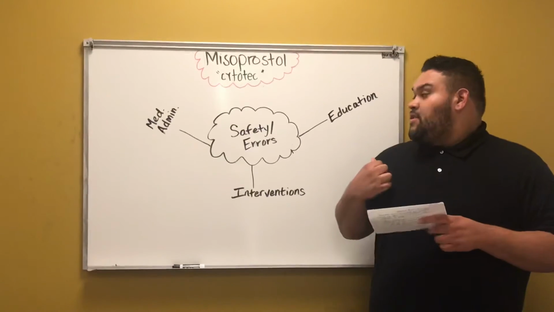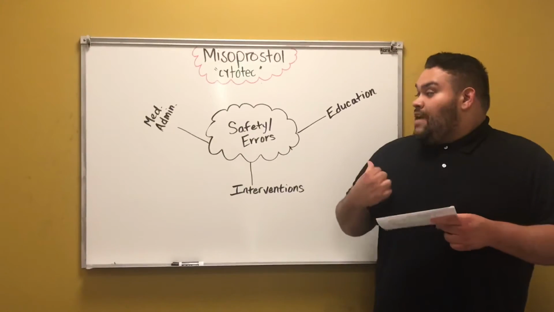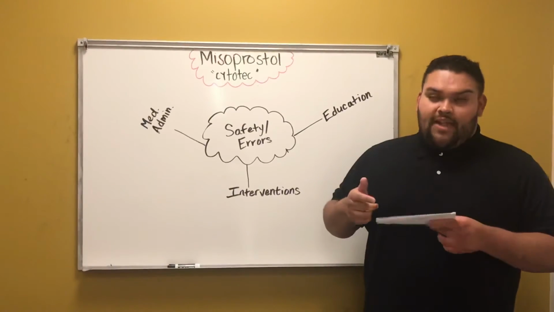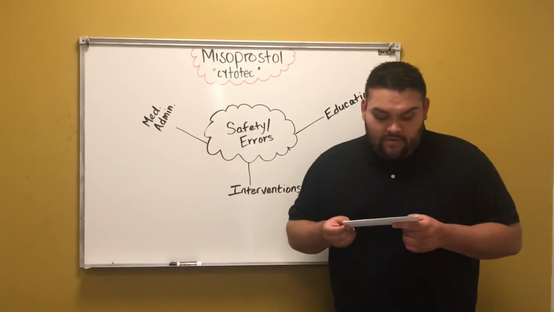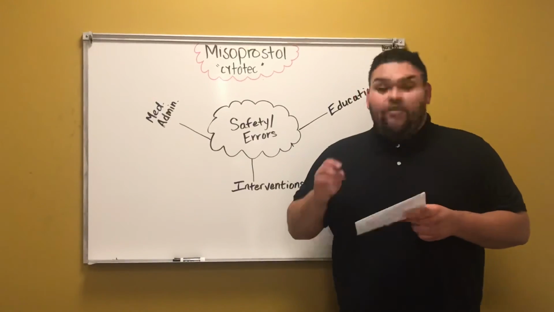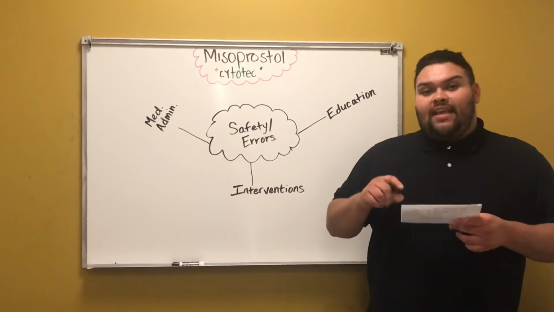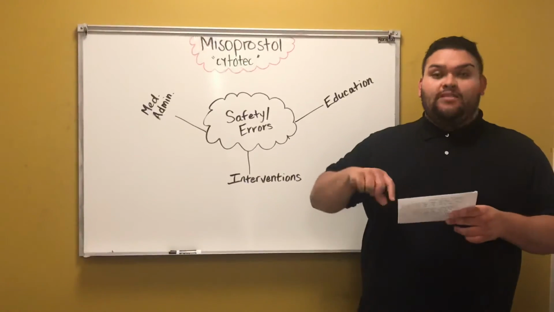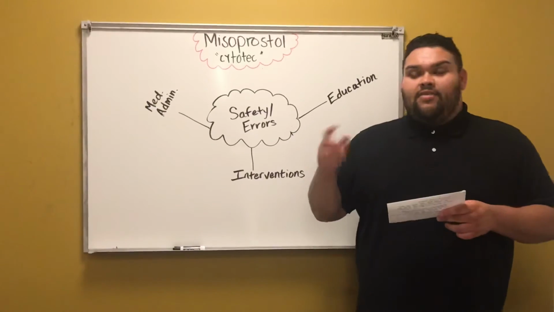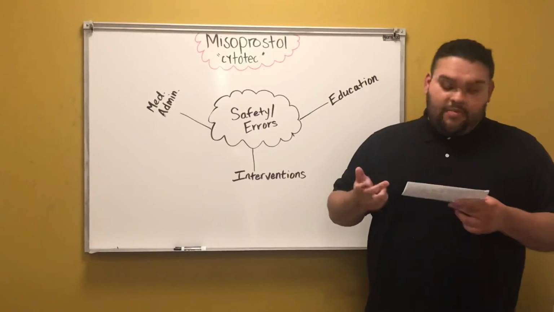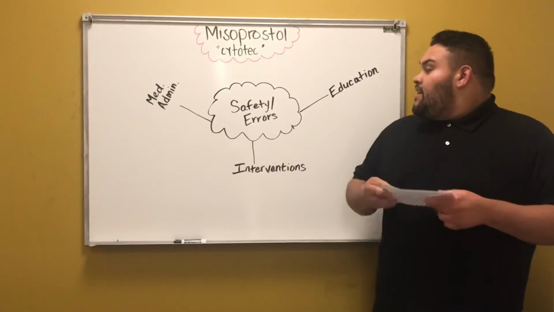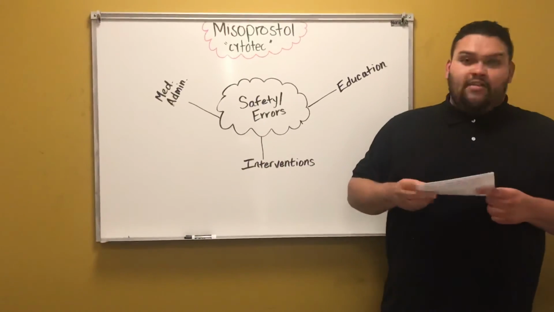If you have negative side effects that have been going on for at least 8 days, you want to contact the doctor or provider to let them know. If you miss a dosage, you don't want to take a double dose, so you want to wait until the next dosage is due, and you never want to take 2 at a time because that could be detrimental also. So those are some of the safety and errors that go along with Cytotec.